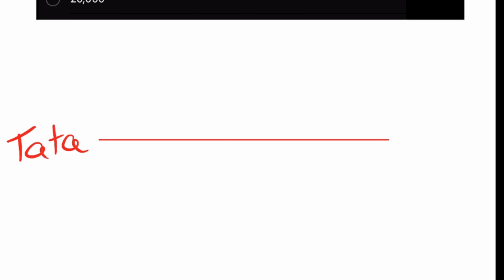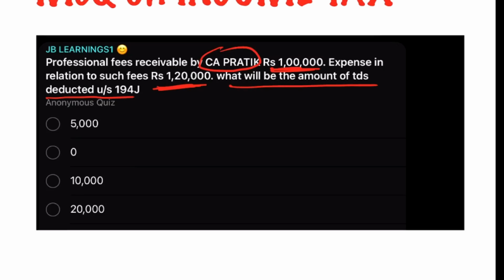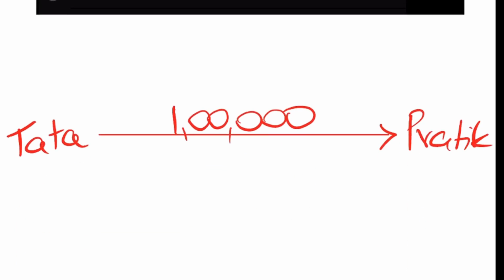Now, say for example, I am working with a company, say Tata Limited. I am providing them some professional services. For that, I am receiving professional fees of rupees 1 lakh from Tata. So the question says professional fees receivable by CA Pratik is rupees 1 lakh. So for my services, I was going to receive fees of 1 lakh from Tata.